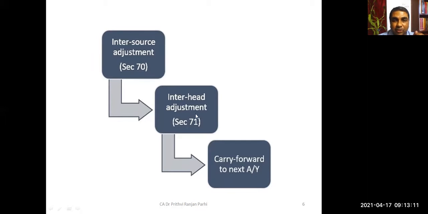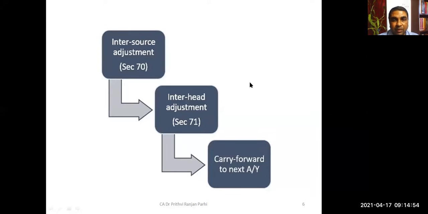Inter-head adjustment is dealt with under section 71. Inter-head means that within total income, several heads are there, and a loss under one head can be set off against the profit of another head. That is called inter-head adjustment. First inter-source adjustment has to be made, then inter-head adjustment. Then if there is still some loss which is eligible to be carried forward, that can be carried forward too.